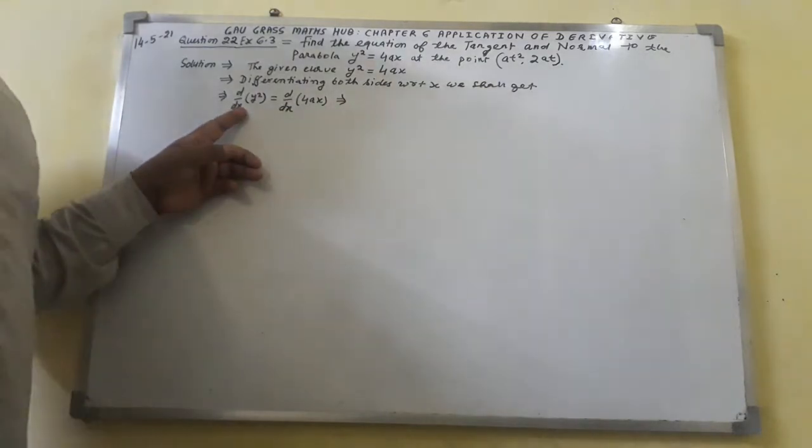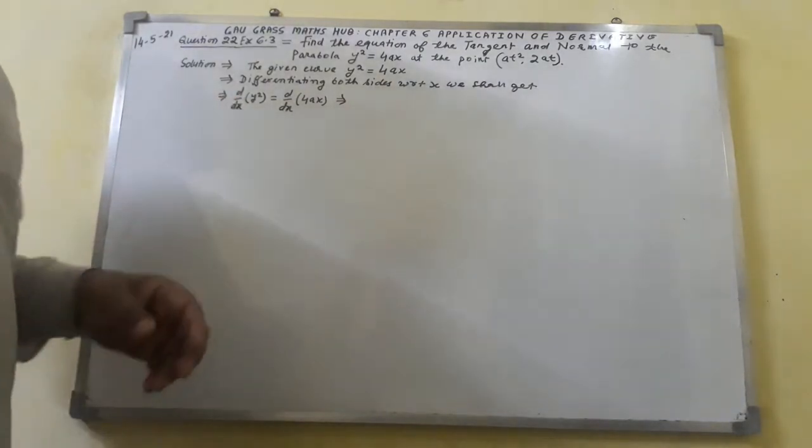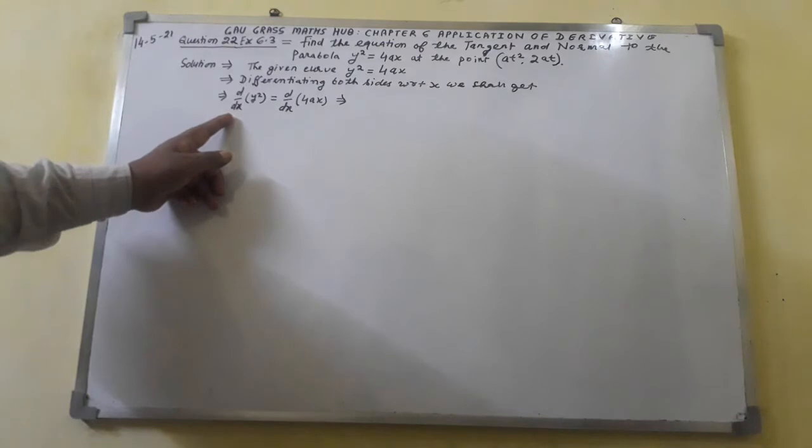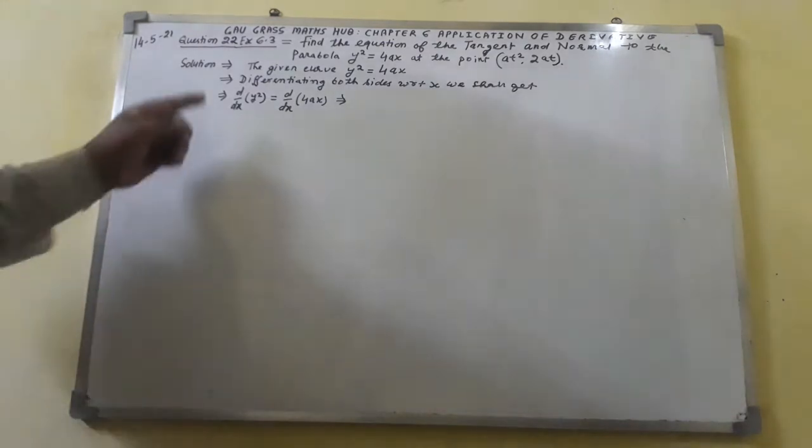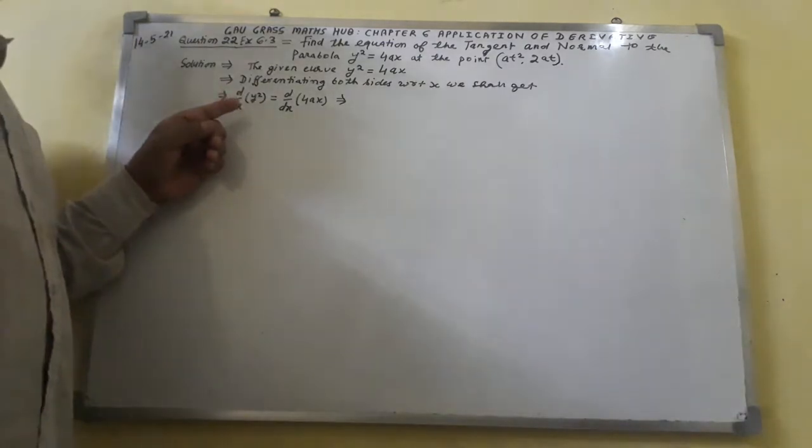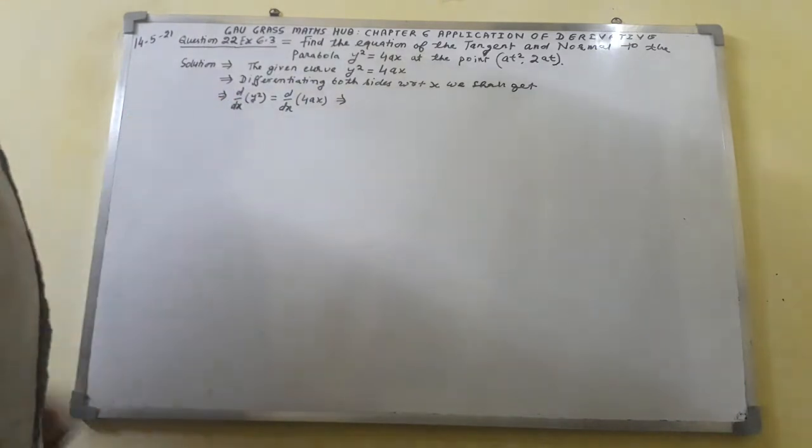Here you can see in the center the function y square is available, and in the denominator dx is available. That's why d will be conjugated with y, it comes out to be dy over dx.